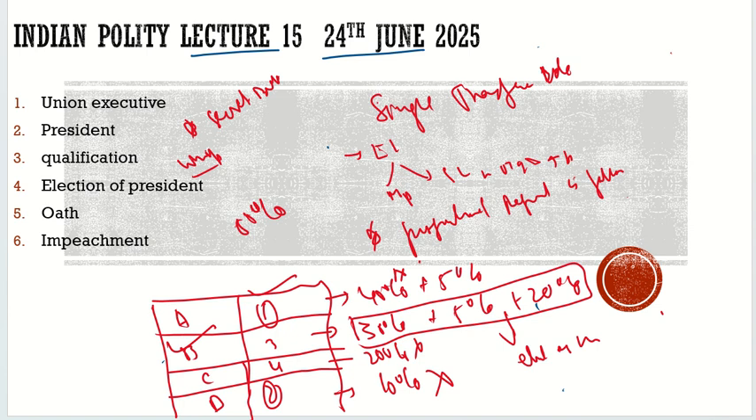So till now, I guess this is very much clear. The election of the president is very much clear. Article 54. Now let's move.